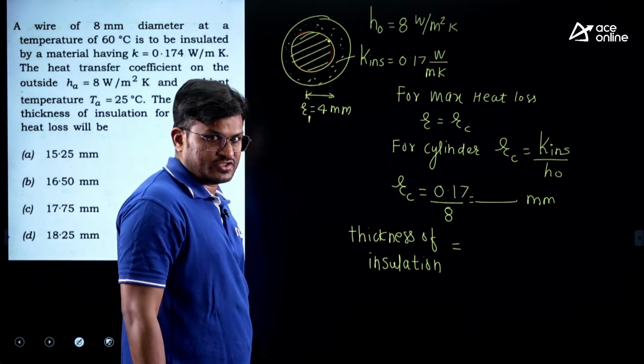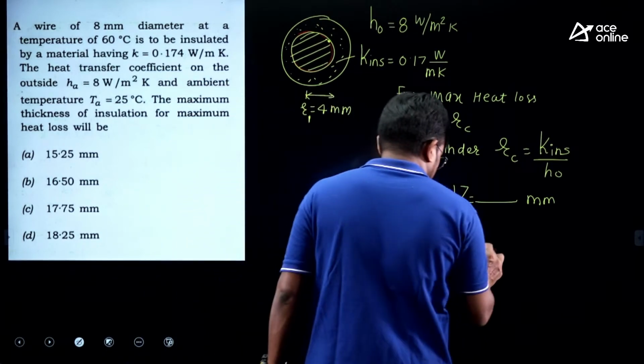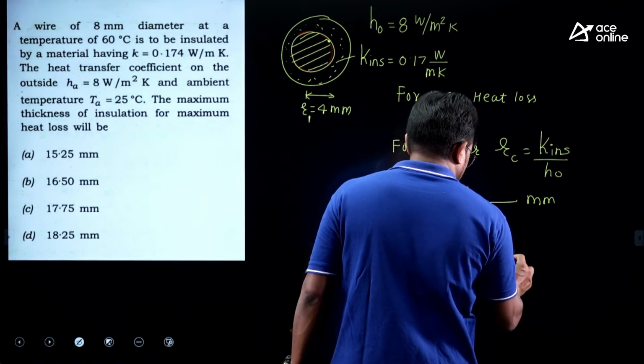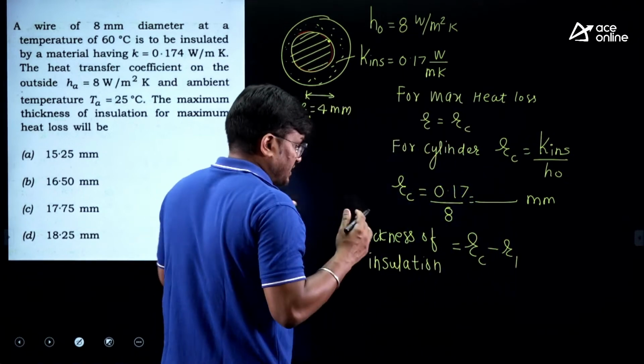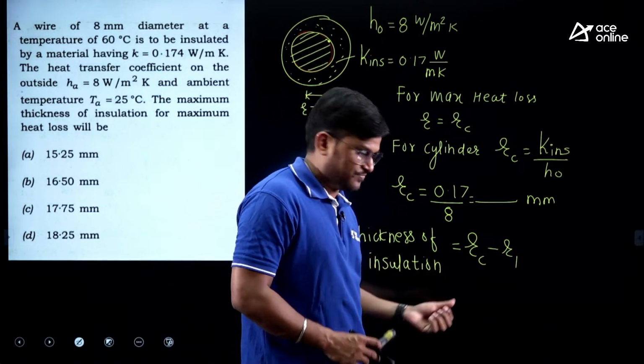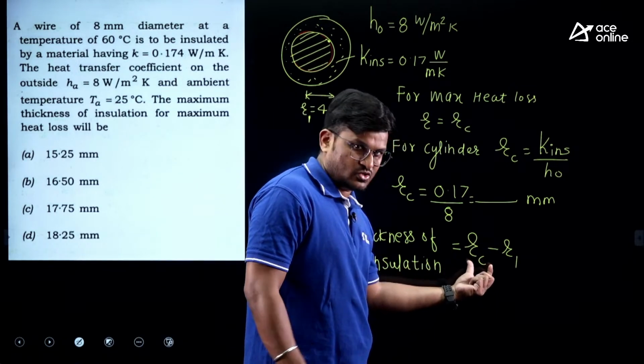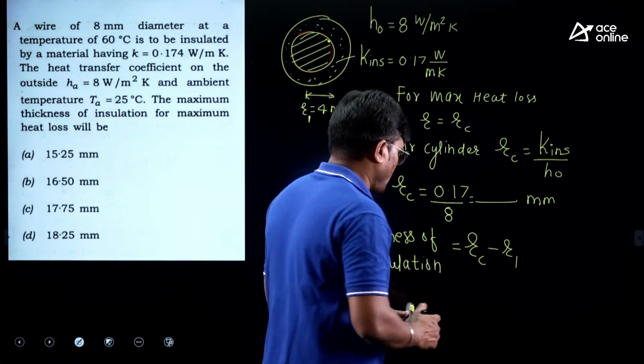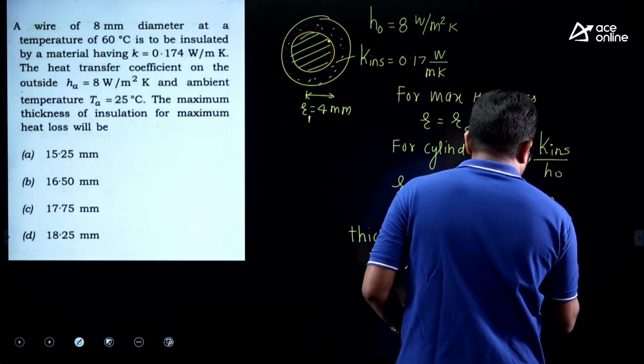So this is thickness of insulation. What is thickness of insulation? That is RC minus R1. So what should be the thickness for maximum heat loss? For maximum heat loss, your R should be RC. Up to RC you have to insulate, minus the original one. So if you do that, RC minus R1,